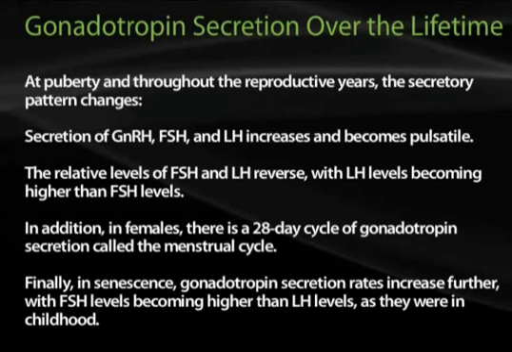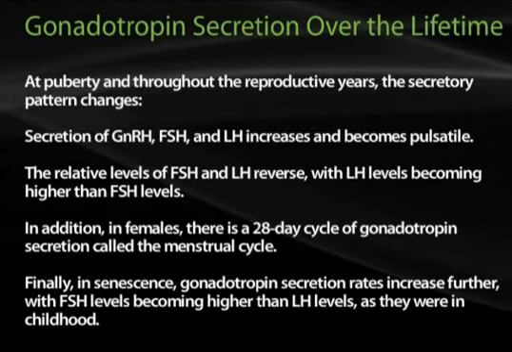However, at puberty and throughout the reproductive years, this secretory pattern changes. Secretion of GnRH, FSH, and LH increases and becomes pulsatile. The relative levels of FSH and LH reverse, with LH becoming higher than FSH levels. In addition, in females, there is a 28-day cycle of gonadotropin secretion, which we know as the menstrual cycle. Finally, in senescence, gonadotropin secretion rates increase further, with FSH levels becoming higher than LH levels, as they were in childhood.